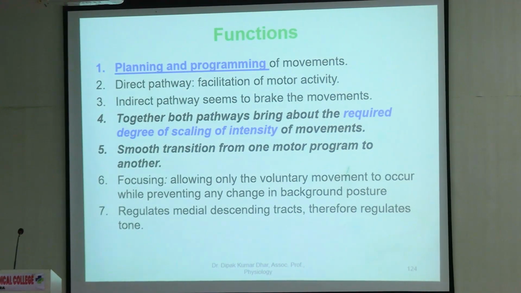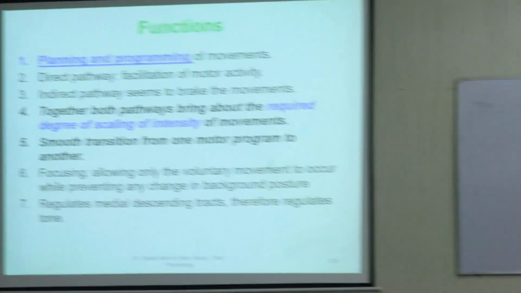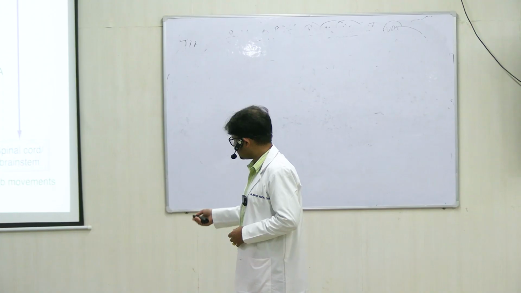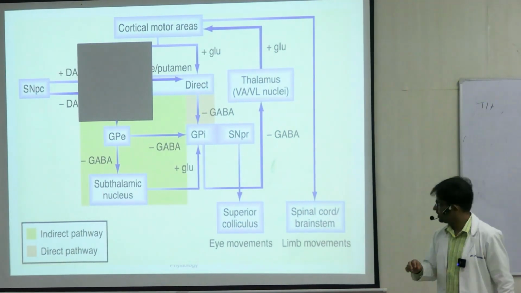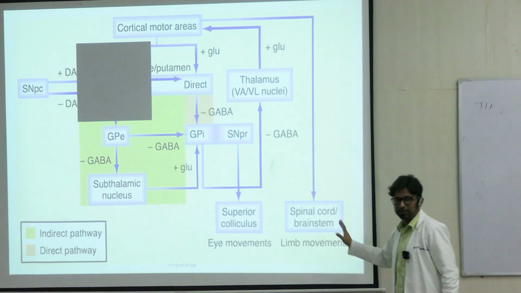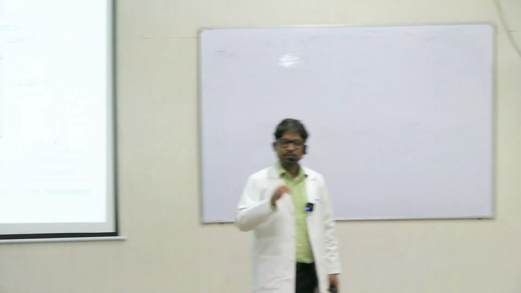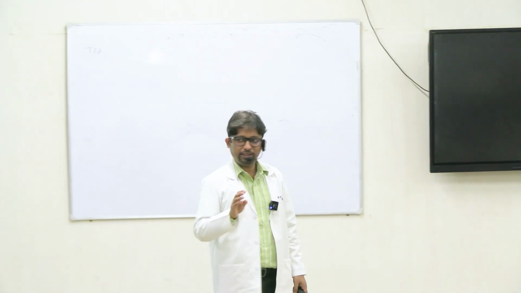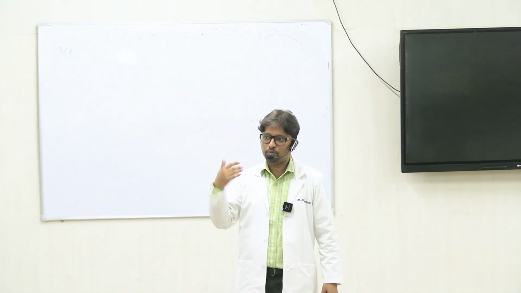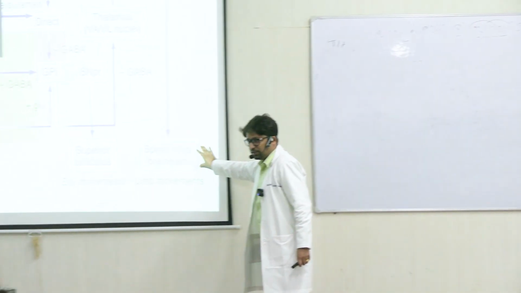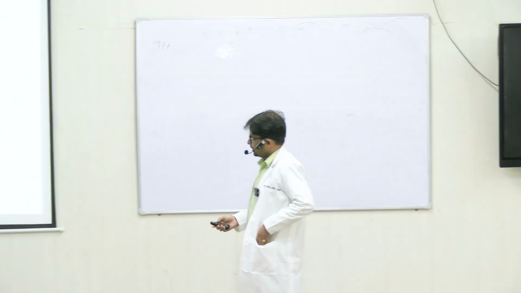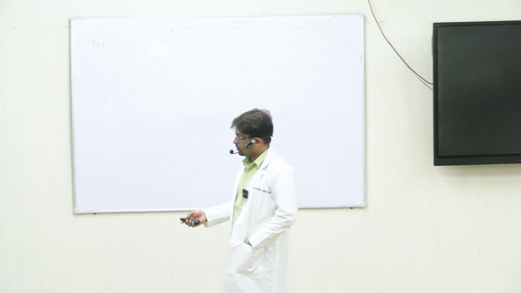Apart from the main functions, it also influences the tone, right, because some of the final projections also go to the spinal cord and the brainstem. So in the medial descending pathways, there are some projections which are broadly concerned with gamma motor neuron activity, the reticulospinal tract, medullary and pontine, and all these things which are concerned with tone and posture. So here you have an effect on tone, right? So these are the other circuits, we have talked about this already.